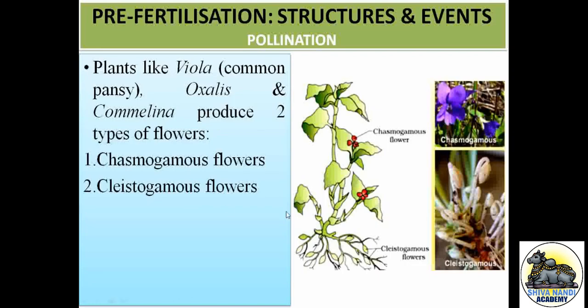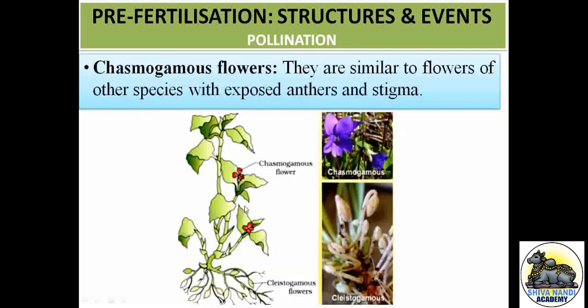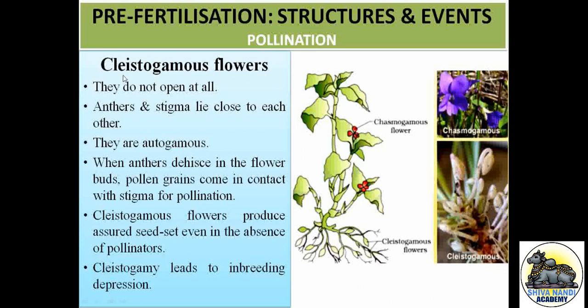Based on that, we have classified flowers into two types: the chasmogamous flower and the cleistogamous flower. A chasmogamous flower is one in which the anther and stigma are exposed to the environment. For that we call it chasmogamous. Next, a cleistogamous flower is one in which the anther and stigma are closed to each other.